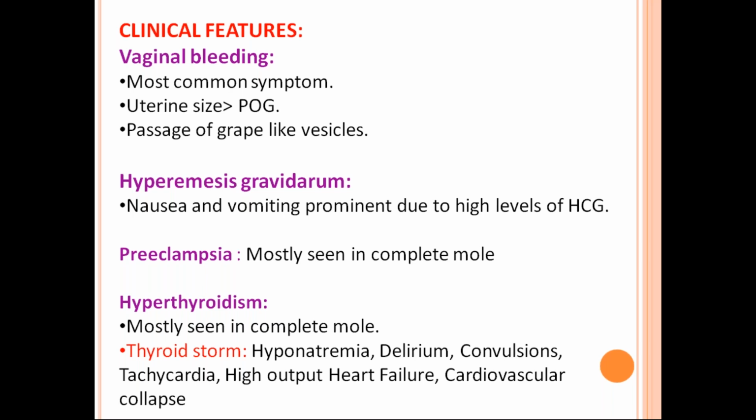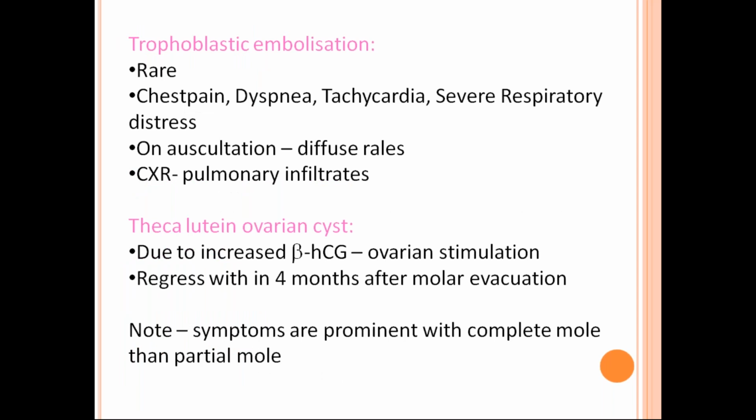Okay, and next, you have to examine for features of hyperthyroidism, and features of toxemia of pregnancy, that is preeclampsia, and hyperemesis gravidarum. Now you tell me what symptoms the patient can present with. The most common symptom is vaginal bleeding. Uterine size more than the period of gestation is in about 50% of the cases, theca lutein cysts are also in 50% of the cases, and hyperemesis gravidarum and hyperthyroidism features are both in about 25% of the cases, preeclampsia in 7%.